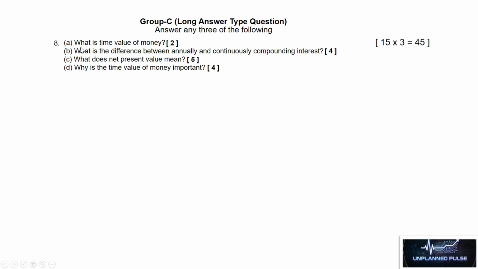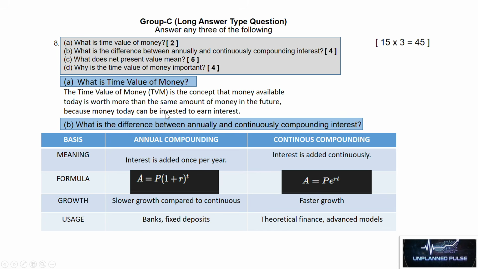In the next question we have, what is the time value of money? The time value of money is the concept that money available today is worth more than the same amount of money in future, because money today can be invested to earn interest.